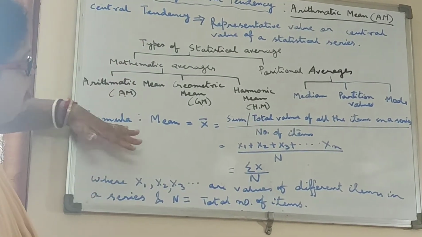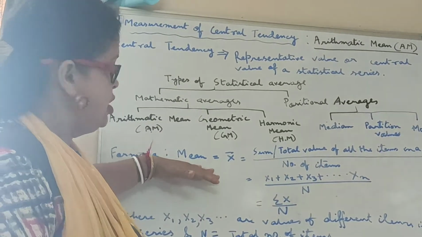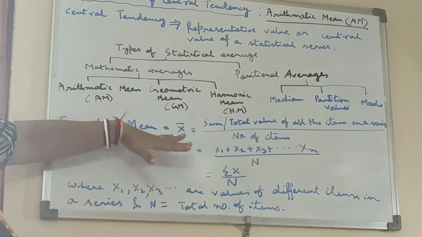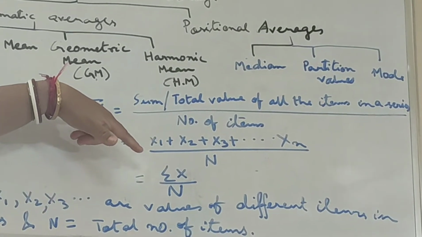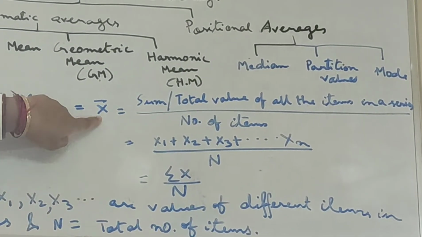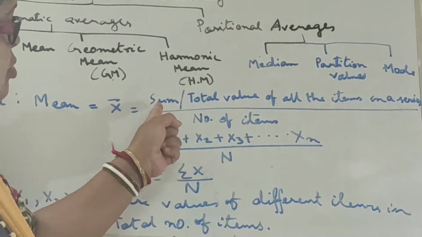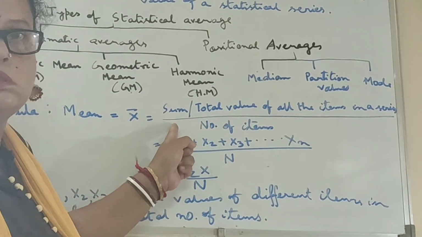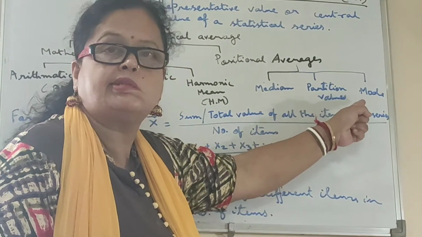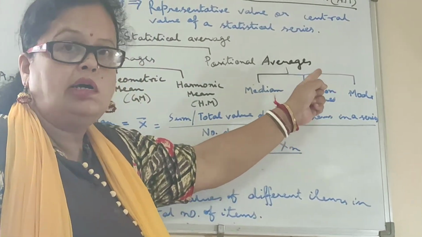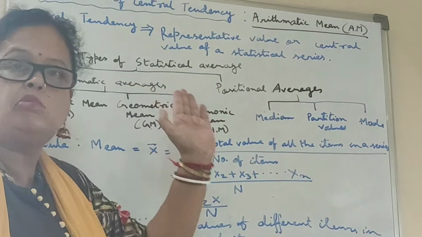So what is the formula to calculate mean or average? Mean, M-E-A-N, is represented by this term x bar. I think you are already well aware that mean is represented by x bar. Look at the formula. Sum means addition, or the total value of all the items in a series. Like in my example, the series I have taken is marks in economics of 20 students in your class, so the individual marks I have to add up.